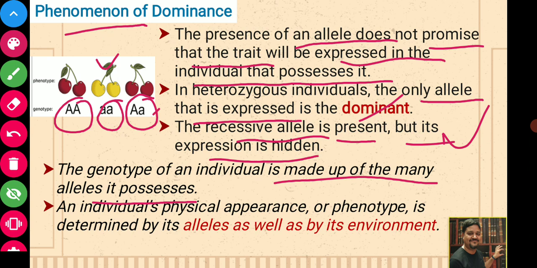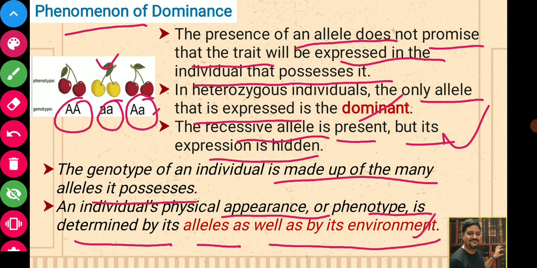So an individual's physical appearance, or phenotype, is determined by its alleles as well as by its environment. Phenotype is the combination of genotype and environment. In the latter part of this unit, we'll be seeing how genotype is affected by environment. As of now, just remember how dominant and recessive alleles are expressed.